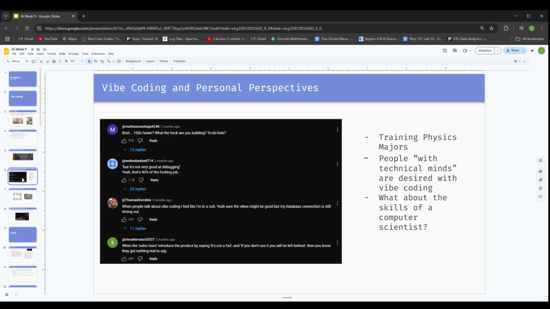Or have degrees in physics, right? Because they think that people with these technical minds are more desired, because they can do vibe coding, right? They're saying that because of vibe coding, they can just learn what basically us computer scientists are learning at a great speed in a small amount of time, because they already have the skills to think technically, right?